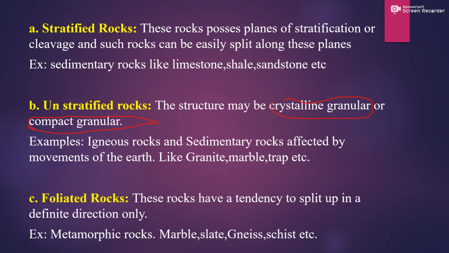These rocks have a tendency to split up in a definite direction only. It has a tendency to split into one particular direction only. The rocks which split in one particular definite direction are known as foliated rocks. Examples are metamorphic rocks like marble, slate, schist, gneiss, all of which come under foliated rocks.